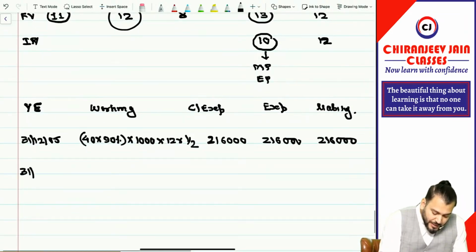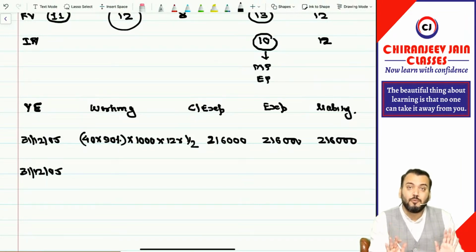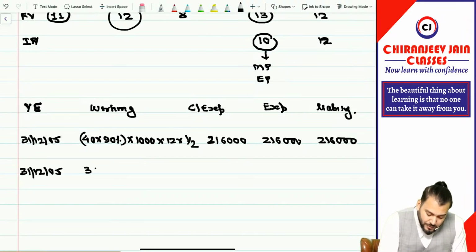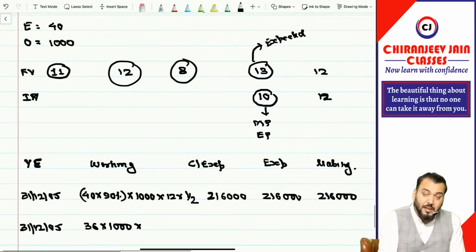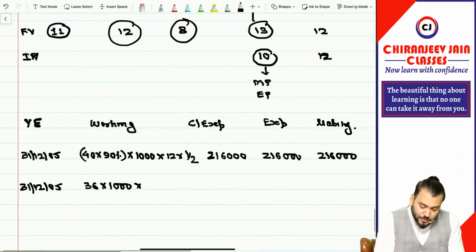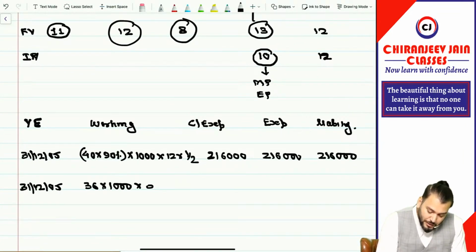Now I'll come to the second year, 31st December 2006, and actually also 10% employee left. So 40 minus 10% means 36. So we'll take 36 employees into 1000, but we'll now do reassessment based on the current fair value. Now current fair value is 8. So we'll do into 8.